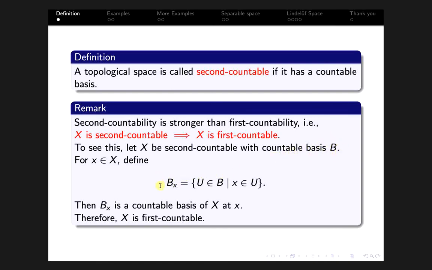So B_x is countable, and of course it is a local basis of X at the point x.